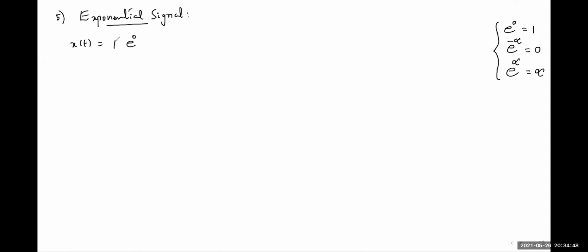If this is multiplied with some constant k, it is called a DC function or a DC signal. We observe it does not depend upon the time t, it is just a constant. So the signal amplitude does not vary with time. For all time t, it maintains constant amplitude. So this is the DC signal. We can take the DC signal as a special case of the exponential signal.